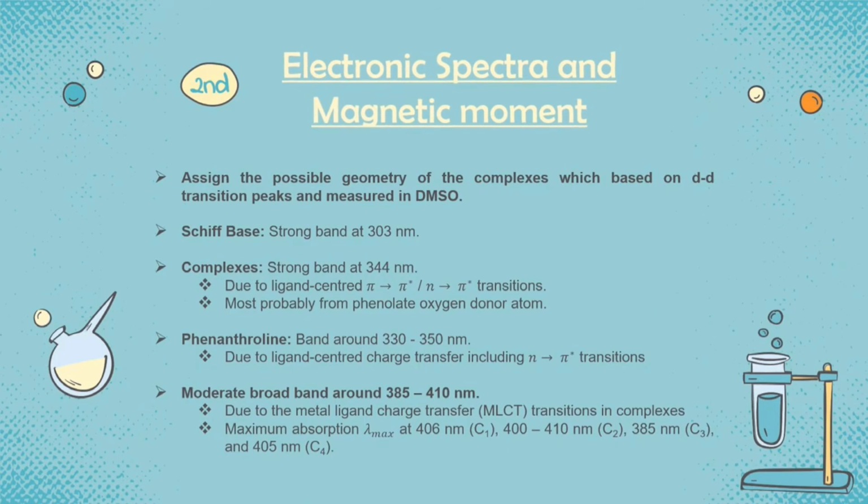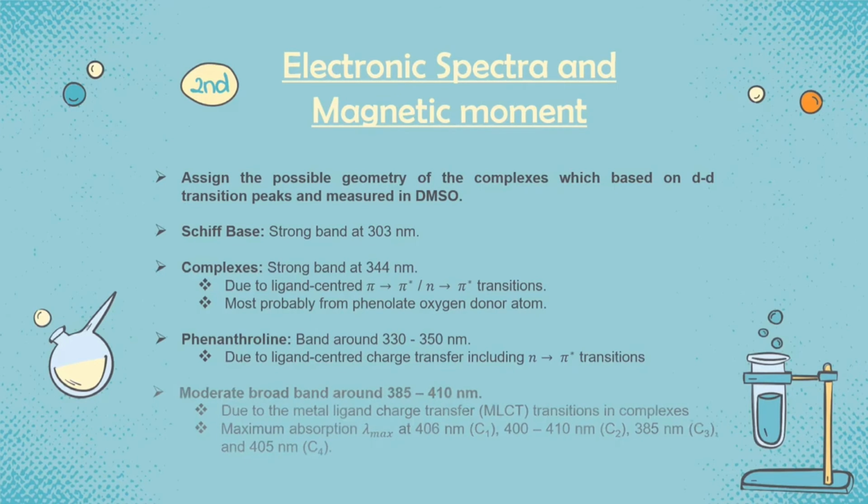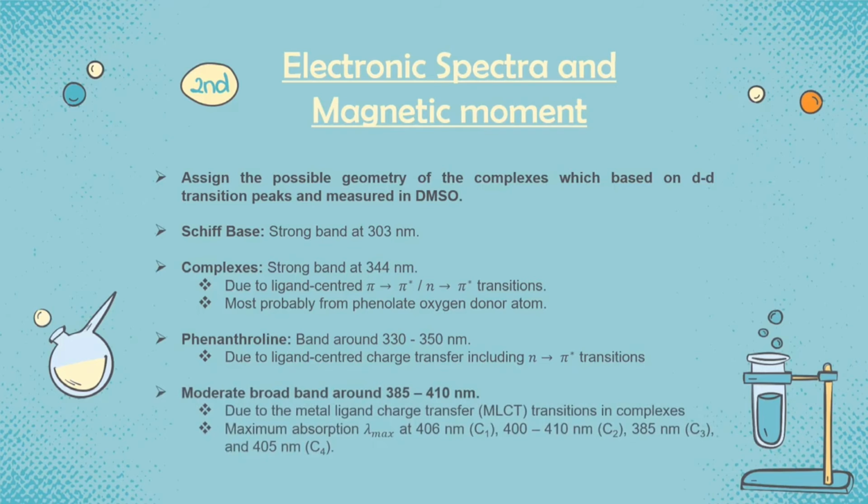Electronic spectra and magnetic moment. The Schiff base shows a strong band at 303 nanometer and 344 nanometer for the complexes due to reasons above. The absorption band of phenanthroline at 330 to 350 nanometer is due to ligand-centered charge transfer, while the metal-ligand charge transfer exhibits a moderate broad band at 385 to 410 nanometer with maximum absorption as stated in the slide.